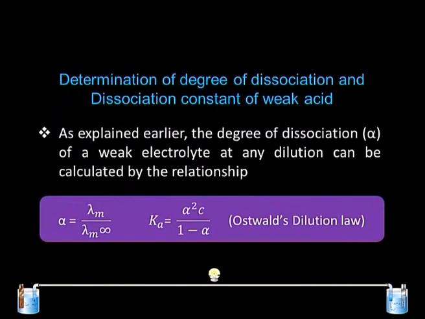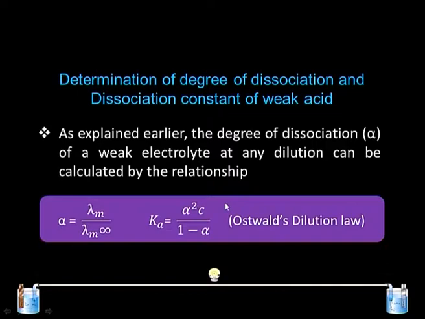Let us start with the degree of dissociation. We have already talked about the Ostwald dilution law in the last few lectures, which can give you the degree of dissociation, which is the ratio of equivalent conductance to the equivalent conductance at infinite dilution. So, this relationship we have already seen, and it can further lead to the determination of the dissociation constant.